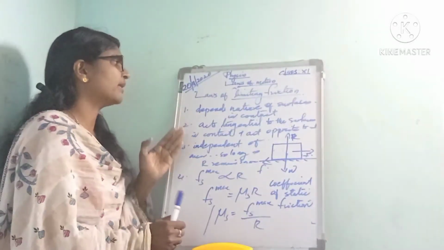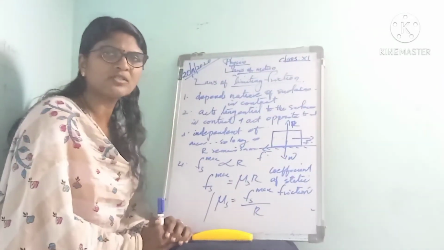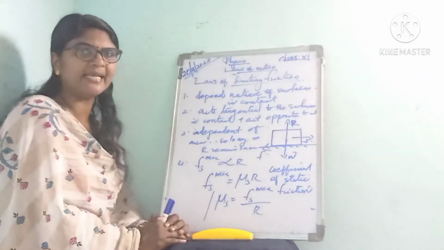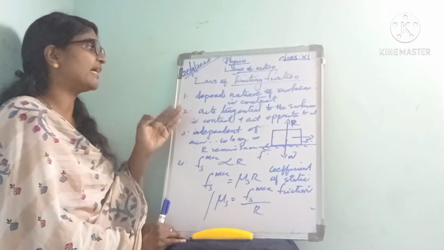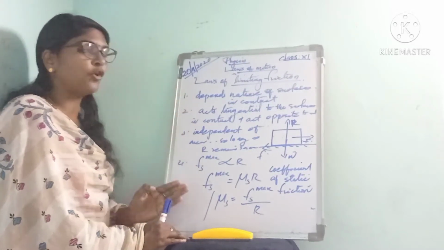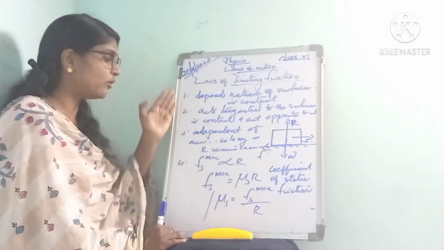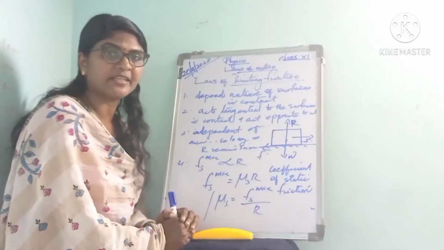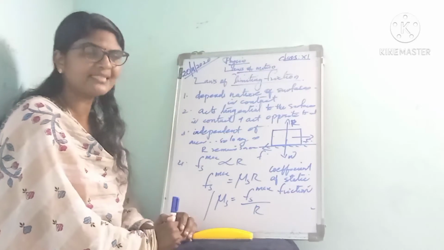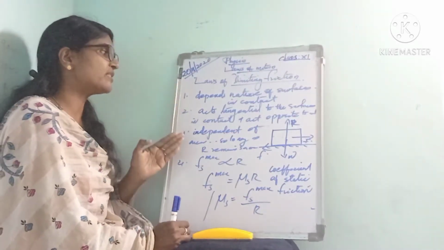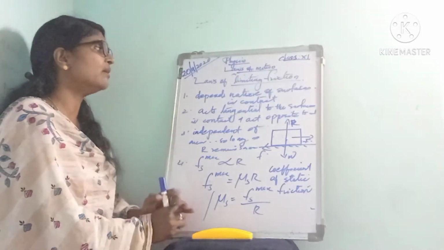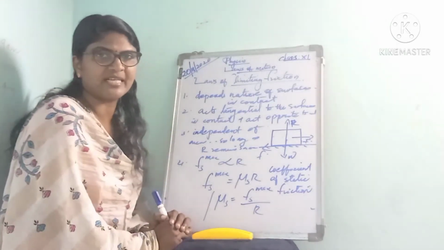The next is about the laws of limiting friction. From experimental studies, the limiting friction obeys certain laws or rules, and these are called the laws of limiting friction.